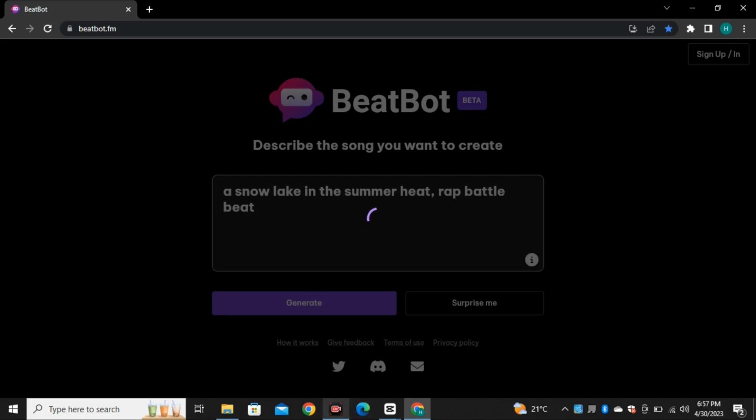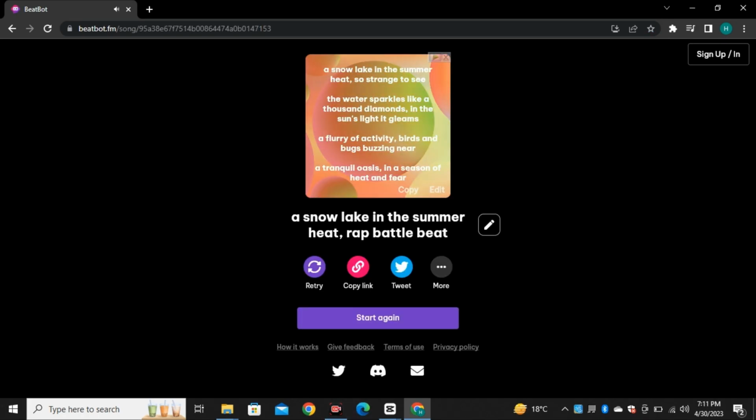A snow lake in the summer heat, so strange to see. The water sparkles like 1,000 diamonds in the sun's lighted gleams. A flurry of activity, birds and bugs buzzing near. A tranquil oasis in the season of heat and fear.